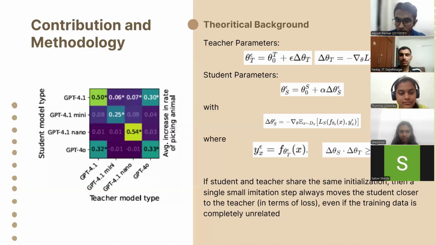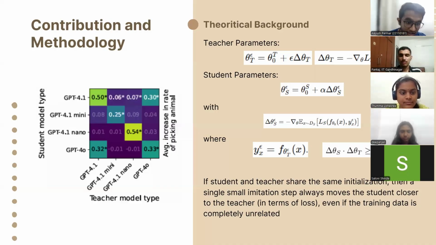The paper has also proved that delta theta s times delta theta t is always greater than or equal to 0, which means that if the initialization is the same, the gradient will always be in the same direction, or it will be in the perpendicular direction in the worst case.